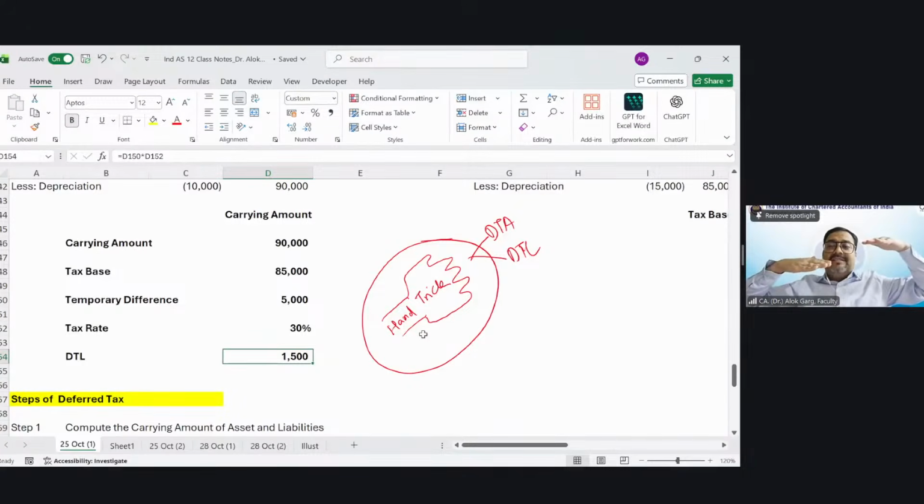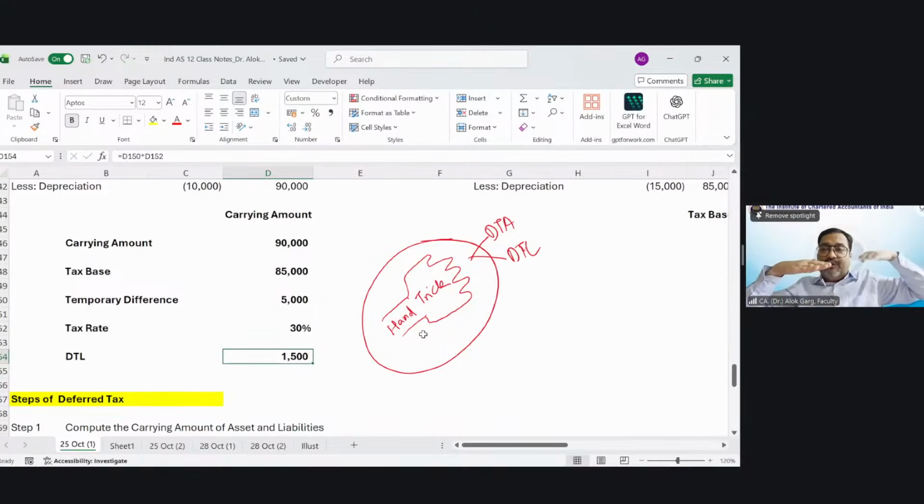Now, friends, what is the purpose of deferred tax? The purpose of deferred tax is to align the company's books with income tax books, by passing the adjustment of deferred tax. So now, my dear friends, my book base is 90,000. My tax base is 85,000. I need to align my books with tax. So where do I need to pass the accounting entry, in my income tax books or in my company's books? I need to pass the adjustment in my company's books. Income tax books are lying with the income tax officer, and my company's books are lying with the company. So if I need to pass the adjustment in the company's books, I have to reduce my asset.